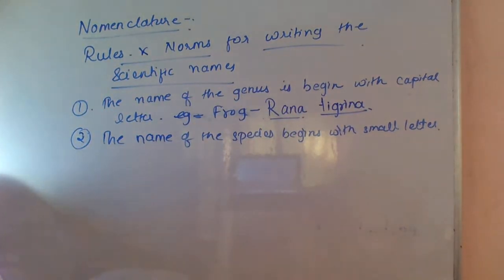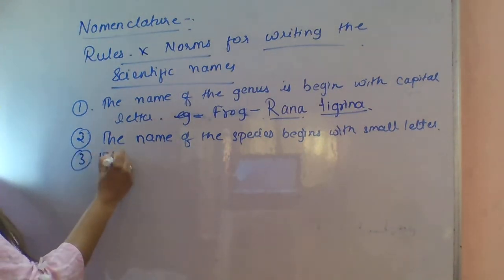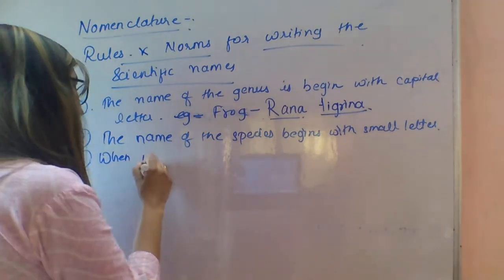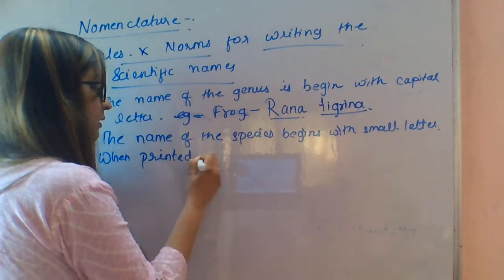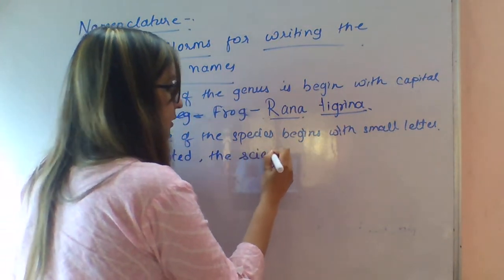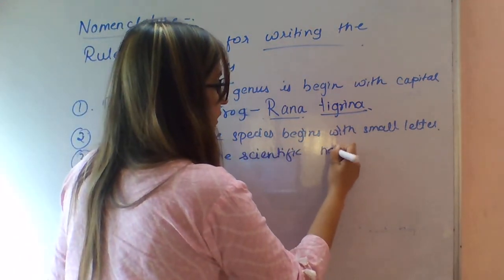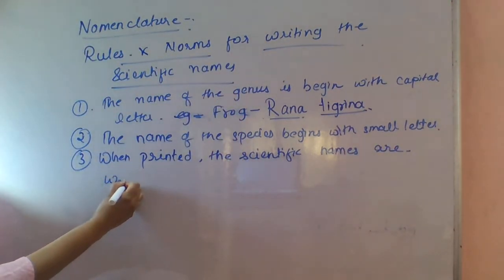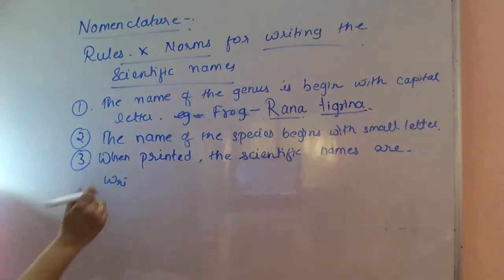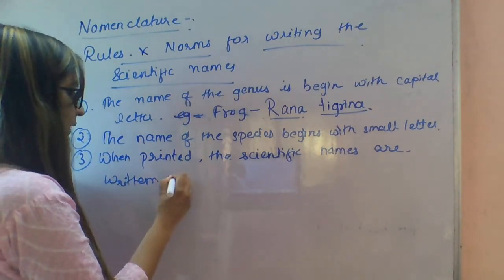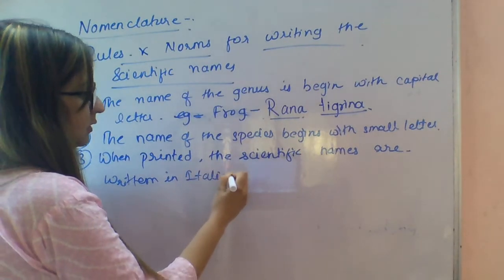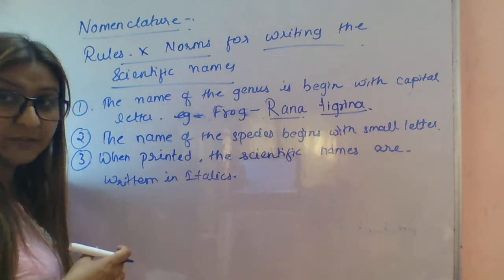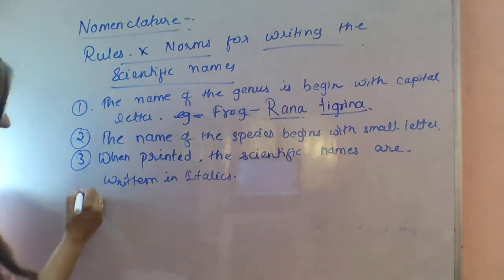Next, you have to remember all these rules. When printed, scientific names are written in italics. Italic fonts are used when the scientific name is in printed format.